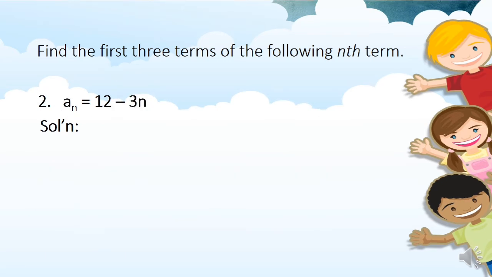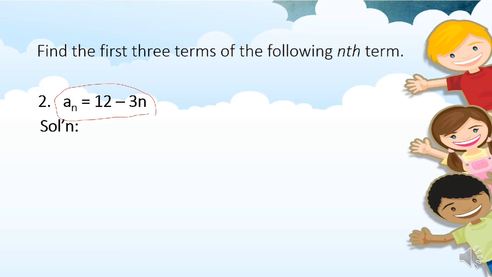Okay, another one, we have a sub n equals 12 minus 3n. So this is the nth term given. So again, for the first term, we will just substitute 1 to the variable n. For the second term, we will substitute 2 to the variable n. And for the third term, we will substitute 3 to the variable n.